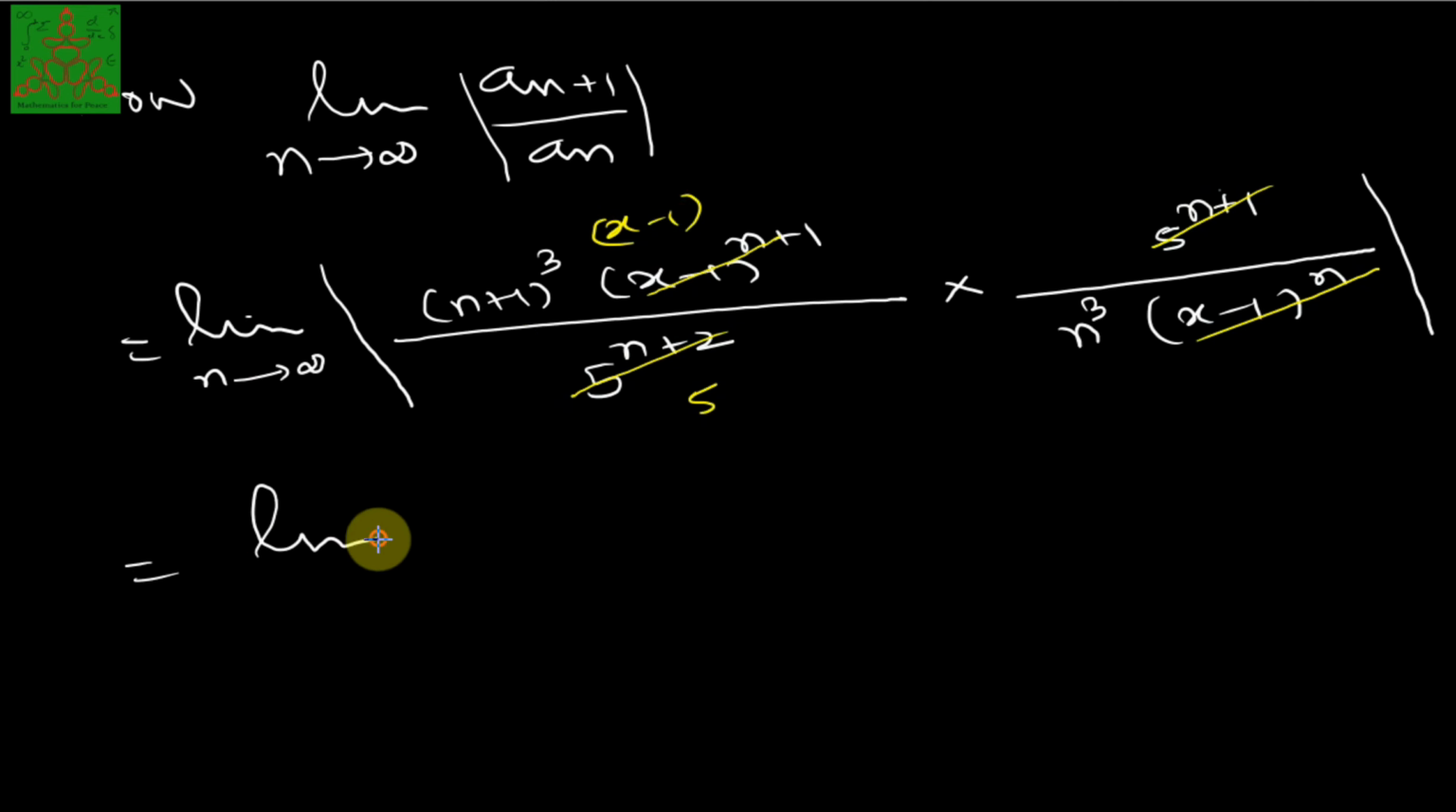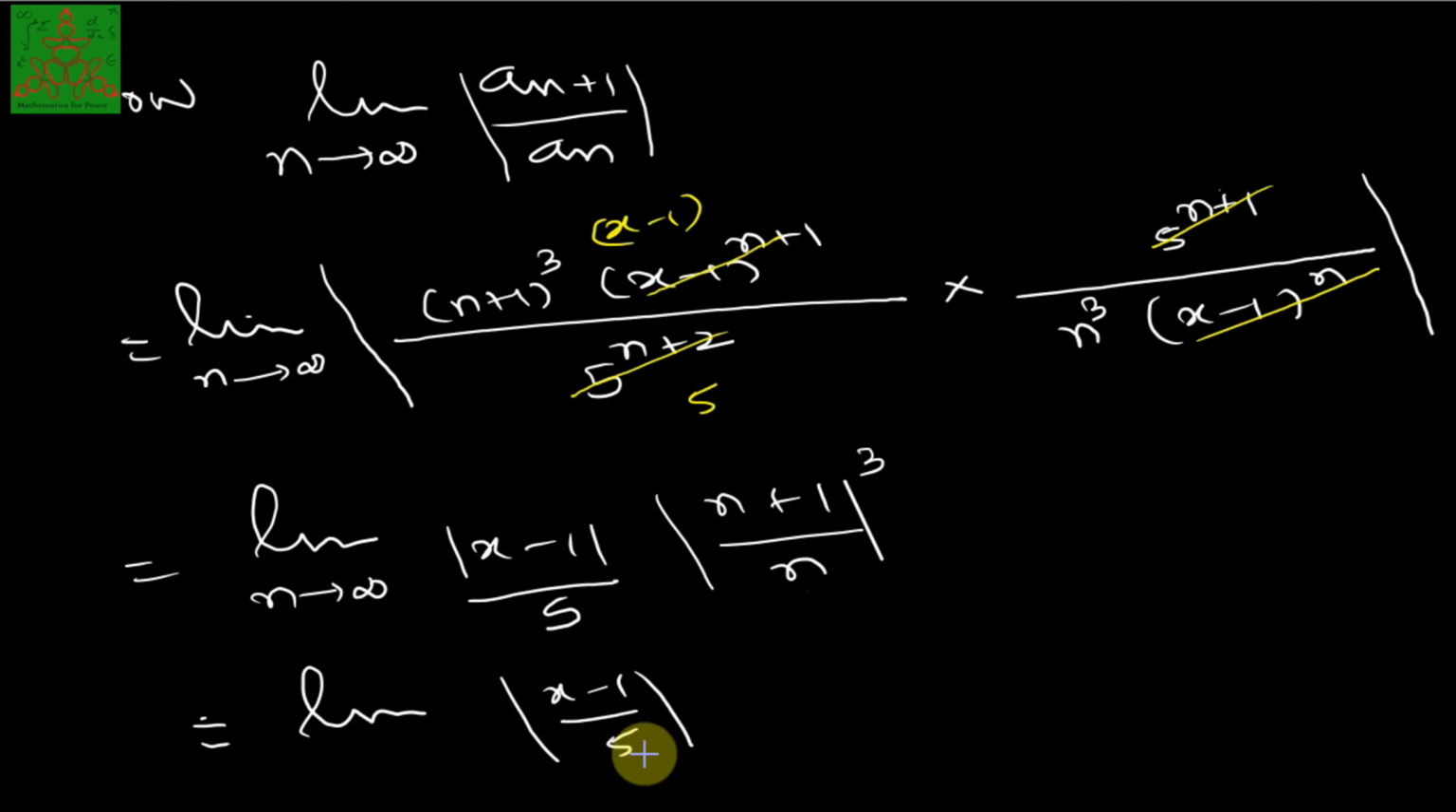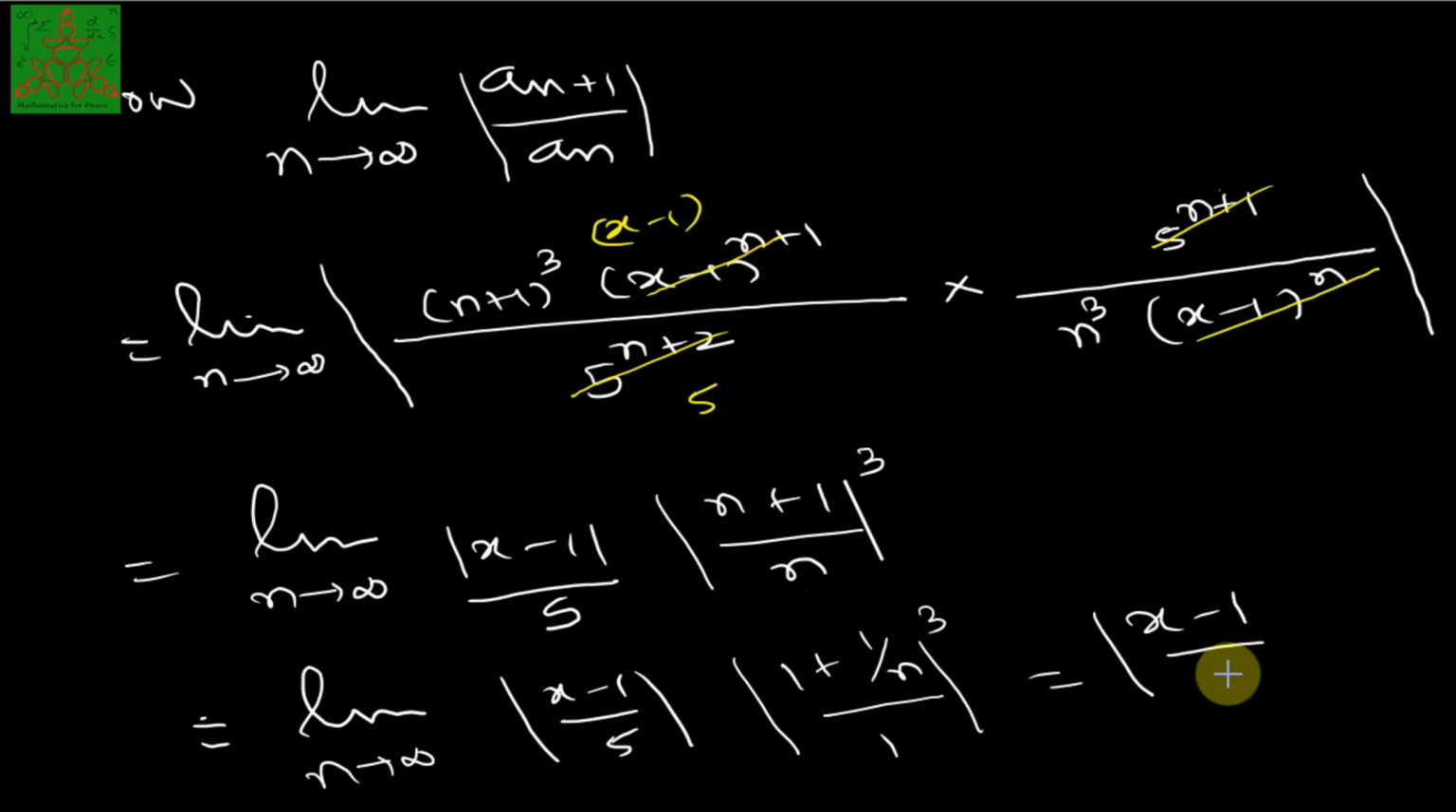So that's why it is limit of mod of (x minus 1) into (n plus 1) whole cube as n tends to infinity, upon 5 left. This is equal to limit of mod of (x minus 1) by 5 as it is. And if I divide by n in the numerator and the denominator, then we'll be left with (1 plus 1 by n) upon 1 power n as n tends to infinity, and we know that as n tends to infinity 1 upon n will tend to 0, so this will give me 1. So finally what is left is mod of x minus 1 upon 5.